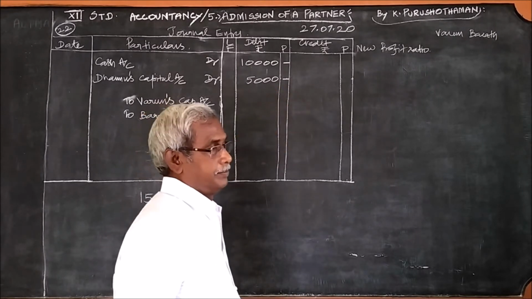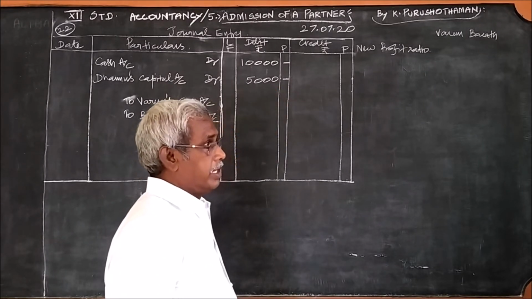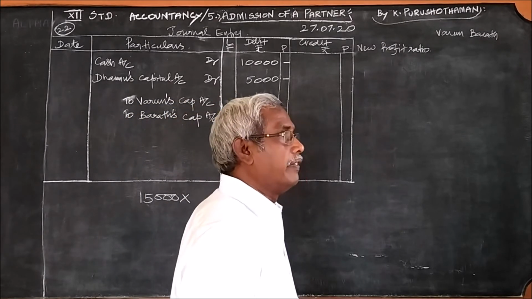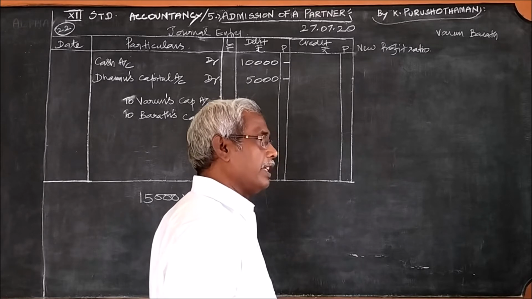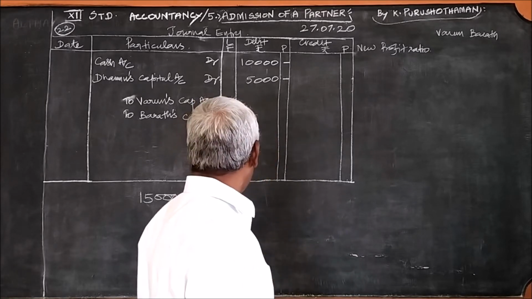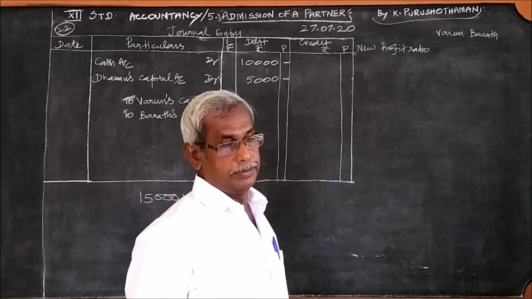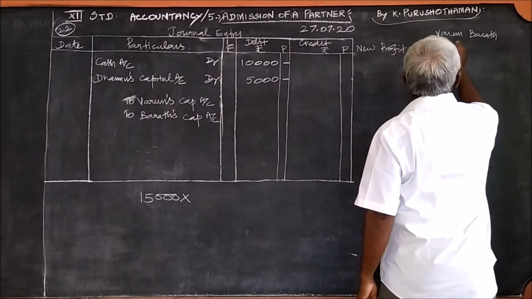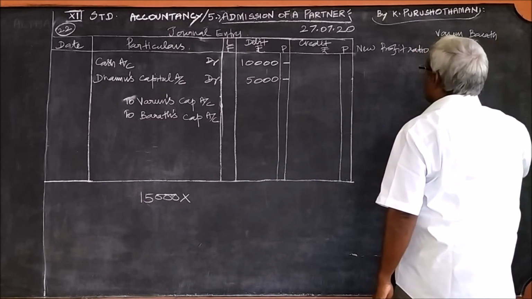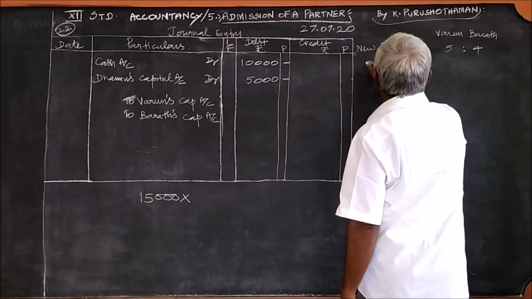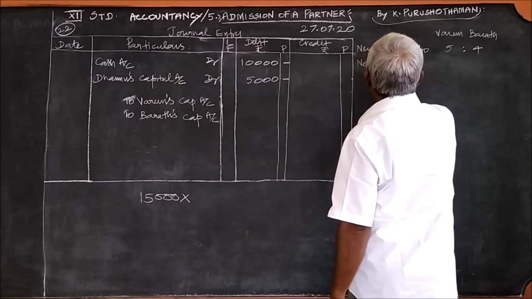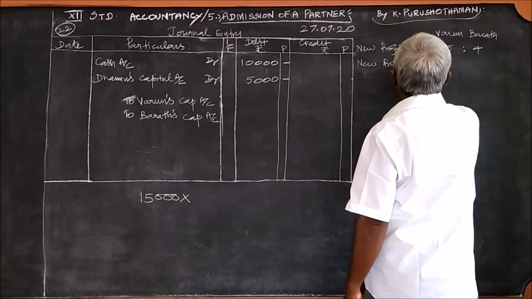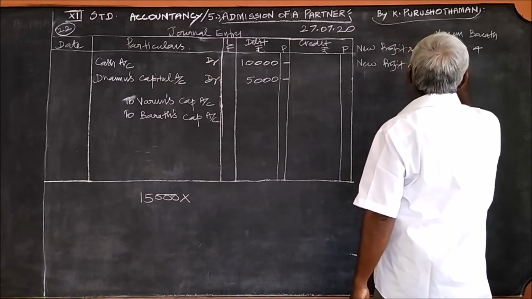But in this problem, old ratio and new ratio both are given, therefore we must find the sacrificing ratio using which we can divide this amount of 15,000. Old profit ratio 5:4, old profit share 5/9, 4/9.